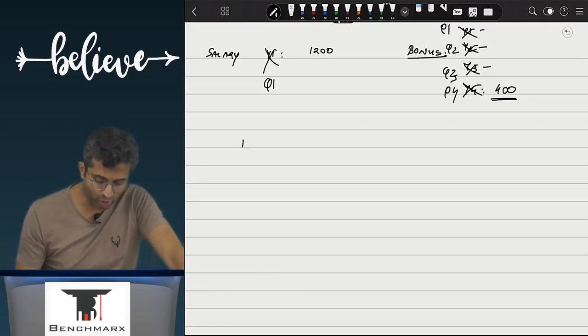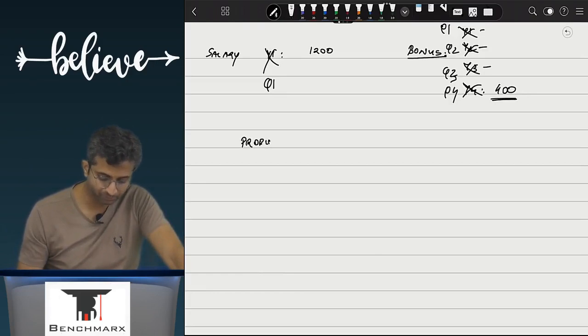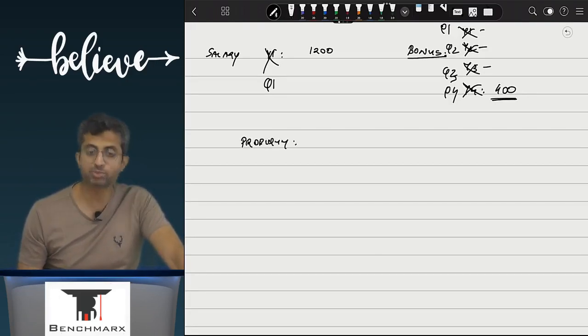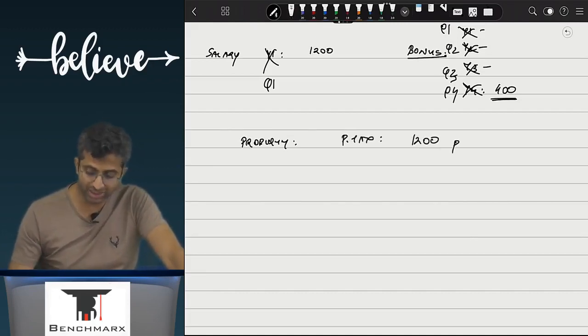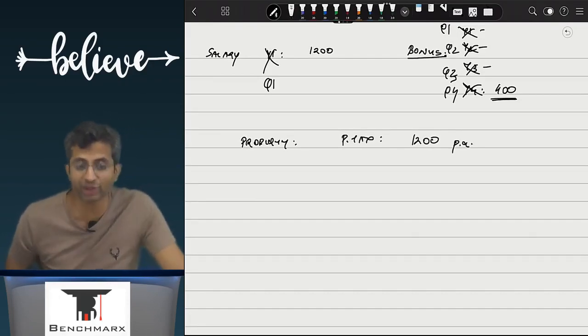On the other hand, you have purchased a property, and on this property, every year a property tax is payable of 1200 rupees. This is 1200 rupees per annum. This is usually paid at the end of the year.